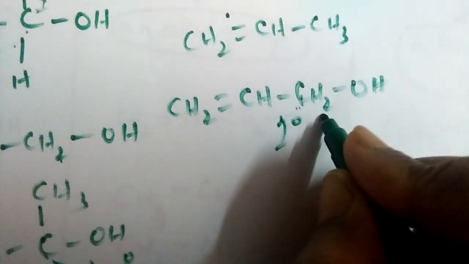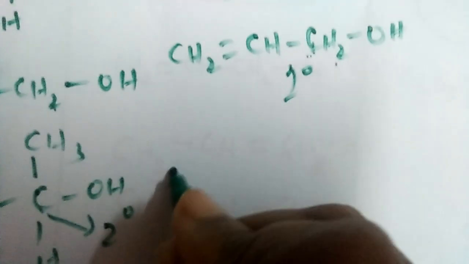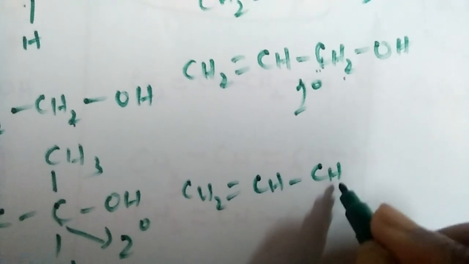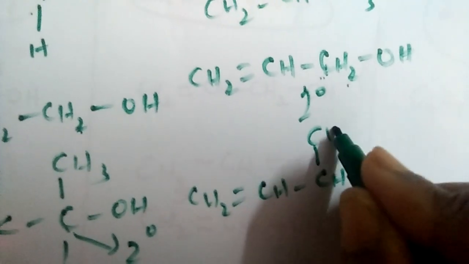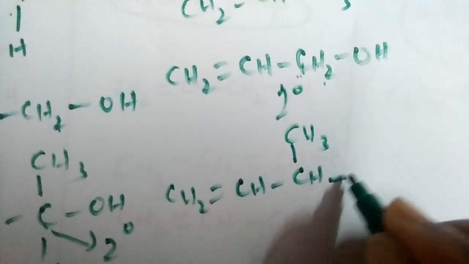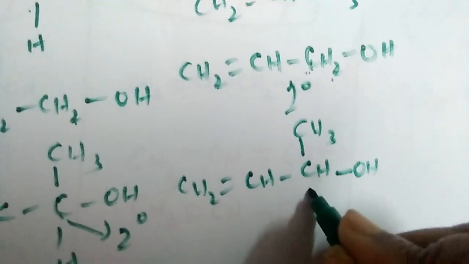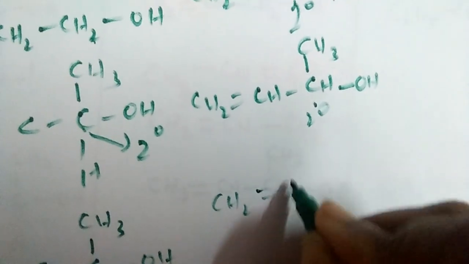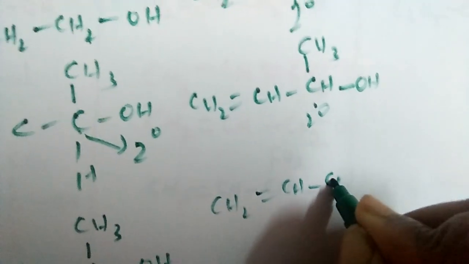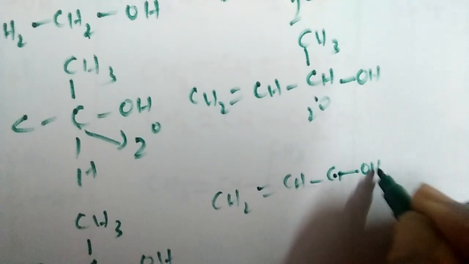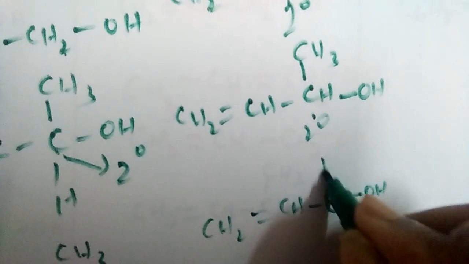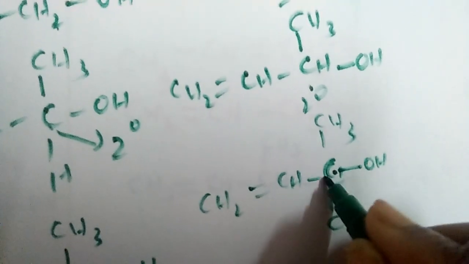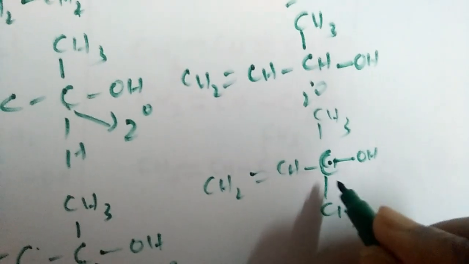When instead of one hydrogen, another alkyl group is present, for example CH2 double bond CH single bond CH, with another alkyl group instead of H, then it is a secondary carbon. Similarly, CH2 double bond CH single bond C with OH, here CH3, here another alkyl group, then this is a tertiary carbon.